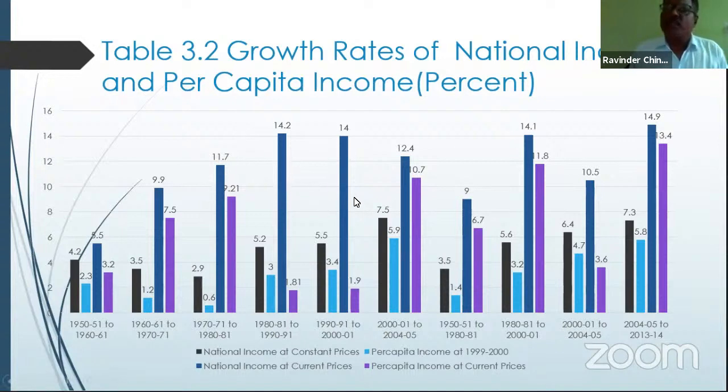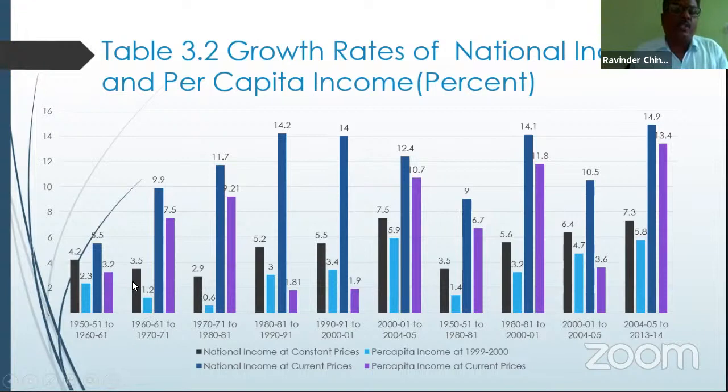It is only meant for information and presented from the knowledge point of view. For a more effective presentation of this data, what was mentioned in 3.2, the growth rates of national income and per capita income, is presented with the help of a bar diagram. The black bars are national income at constant prices, which was 4.2 between 1950-51 and 60-61.